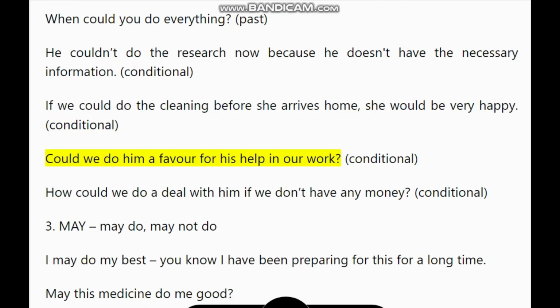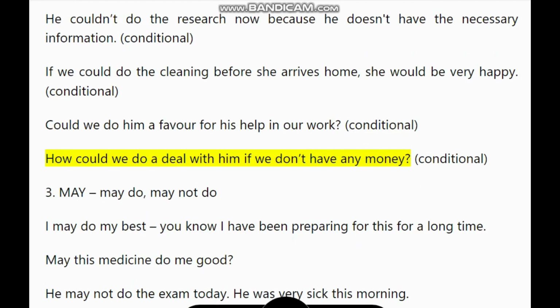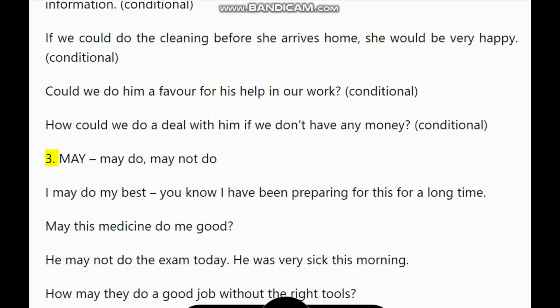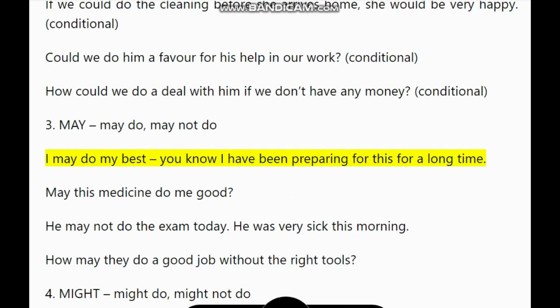Conditional. Could we do him a favor for his help in our work? Conditional. How could we do a deal with him if we don't have any money? Conditional. 3. May do, may not do. I may do my best, you know I have been preparing for this for a long time.